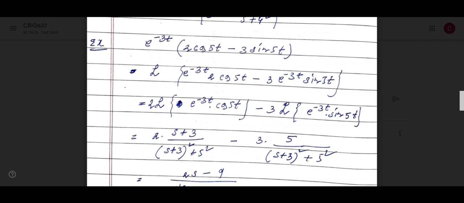What can you write? Anyone? Can you write this way? Whatever way I wrote: Laplace transform of e to the power minus 3t, 2 into cos 5t minus 3 into e to the power minus 3t sin 5t. So we have to find the Laplace transform of e to the power minus 3t into (2 cos 5t minus 3 sin 5t).